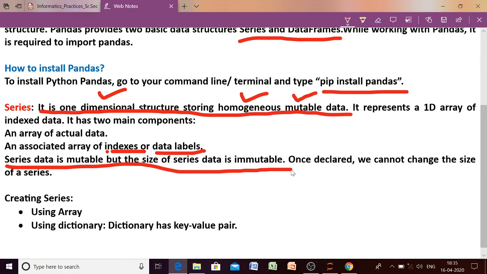Is that clear to you? Is it clear now? So data is mutable but size is immutable. Once you have created a series of 5 elements, it cannot be changed to 6 elements, but the elements which you have stored in that series can be changed. So that is the meaning of this line, which is very important.